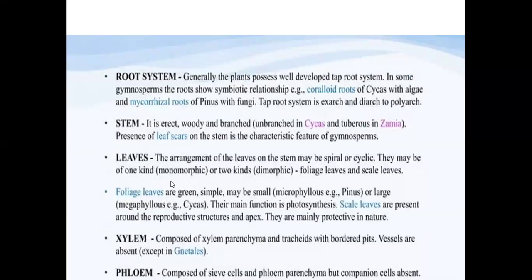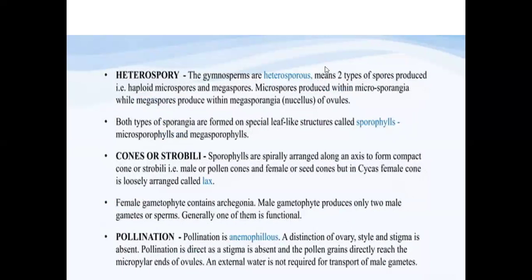And moving on to the leaves here. The leaves are of two types. We call them foliage leaves and scale leaves. Heterosporous condition, this is also one other important point. Pollination here, I have put that in the blue here, you can see. Pollination is of anemophilous type.